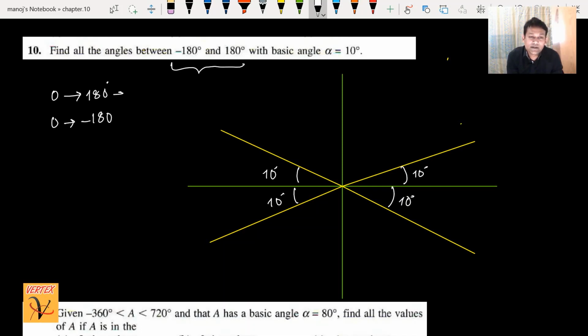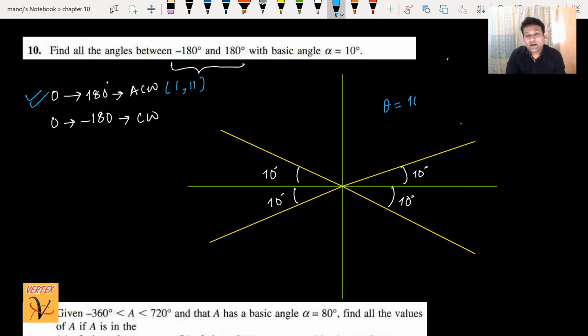It means here I'm moving anti-clockwise, and here I'm moving clockwise. This is the way you can get the answer. There is no problem. Now let's see. Working on the first phase, 0 to 180 degree means anti-clockwise, and there will be only two quadrants, first quadrant and second quadrant, because of 180 degree. In the first part, theta is equal to alpha.